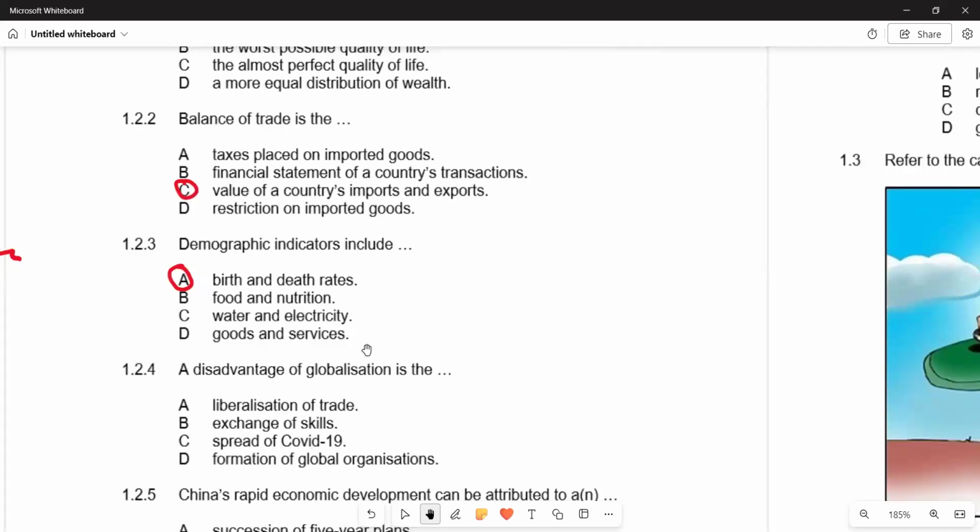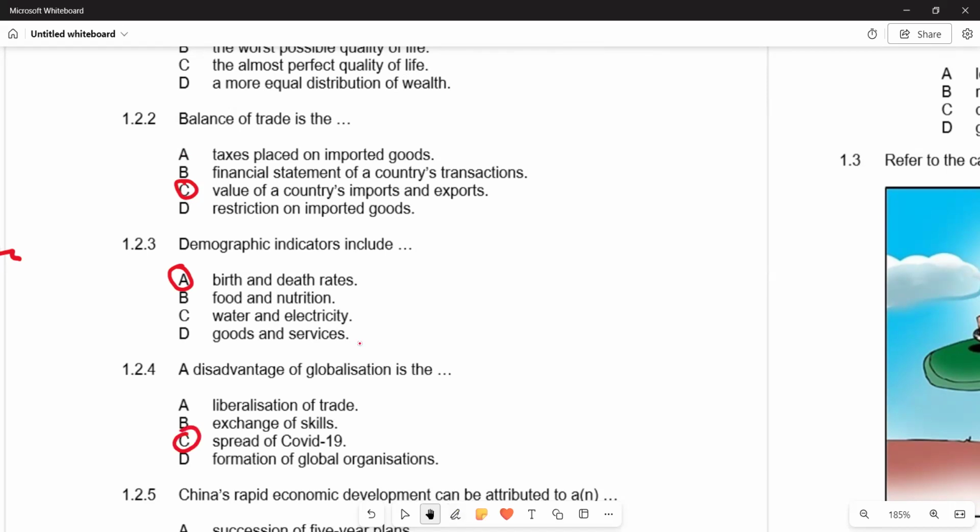So on 1.2.4, for a disadvantage of globalization, A, the liberalization of trade, is not a disadvantage but an advantage. Spread of skills is an advantage, not a disadvantage. Spread of COVID-19 is actually a disadvantage, because as you are interacting with other countries, that's when you are going to have the spread of COVID-19. So C is a disadvantage. Then D, formation of global organizations, is an advantage, so it's not a disadvantage. So you see that C is the answer that we have on 1.2.4.